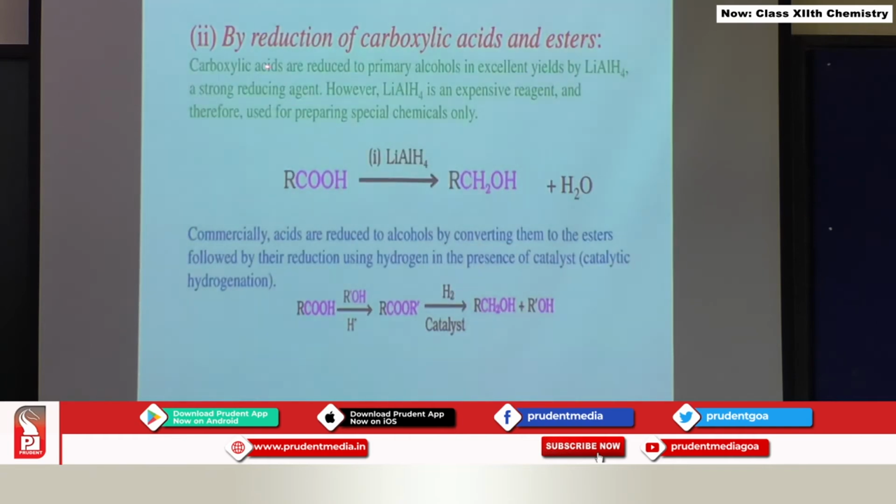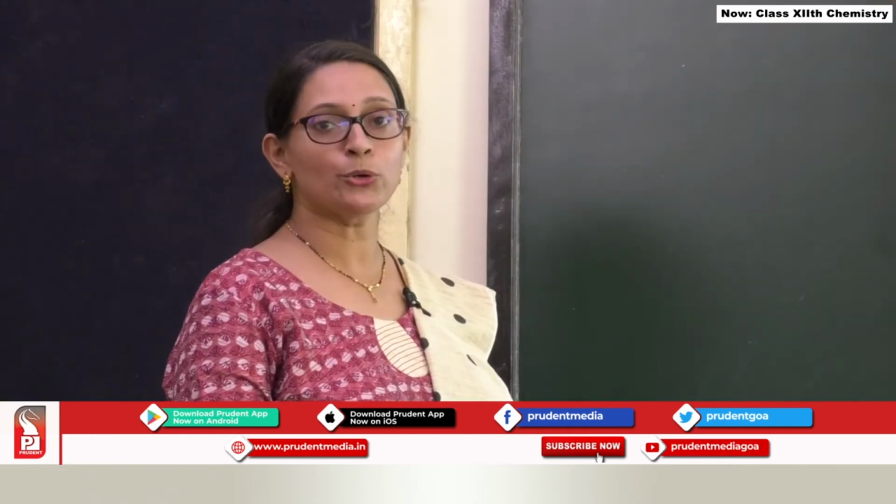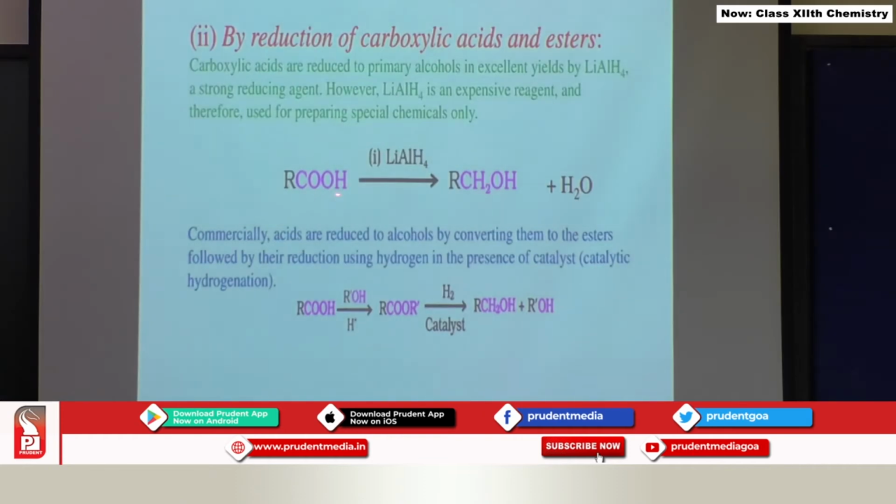We can also carry out reduction of carboxylic acids and esters. Now how to carry out reduction of a carboxylic acid? See, RCOOH is treated with lithium aluminum hydride, chemical reduction, followed by hydrolysis, and this COOH group here is getting converted into a CH2OH group.